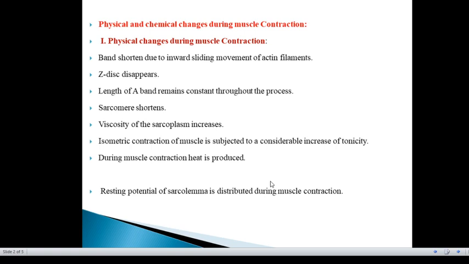The sarcomere shortens, the viscosity of the sarcoplasm increases, and isometric contraction of muscle is subjected to a considerable increase of tonicity. During muscle contraction, heat is produced. The resting potential of the sarcolemma is disturbed during muscle contraction. All these physical changes happen during muscle contraction.